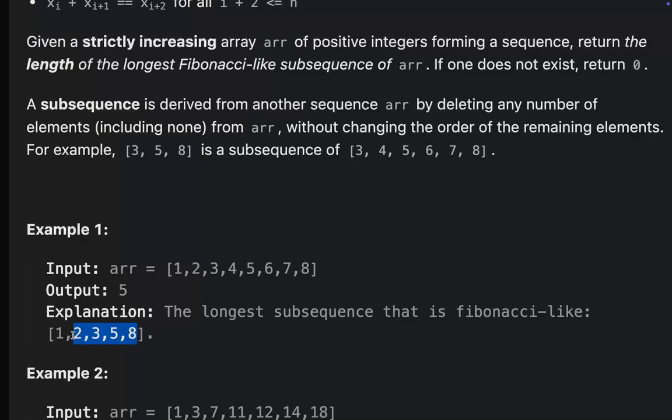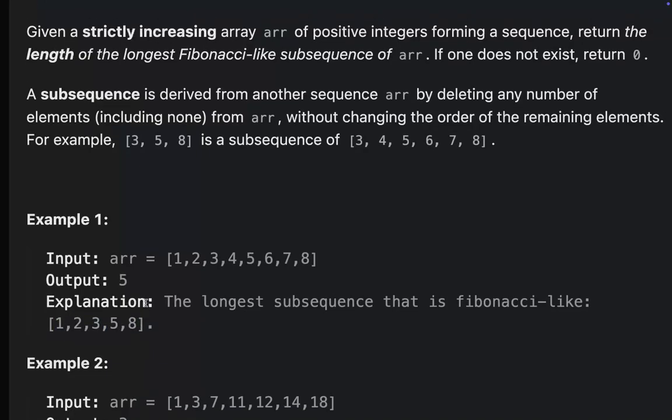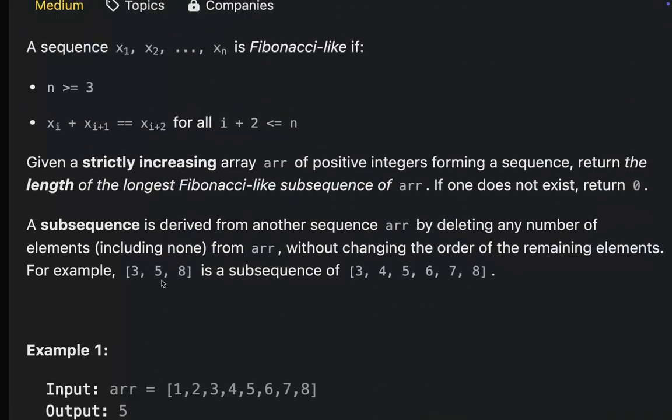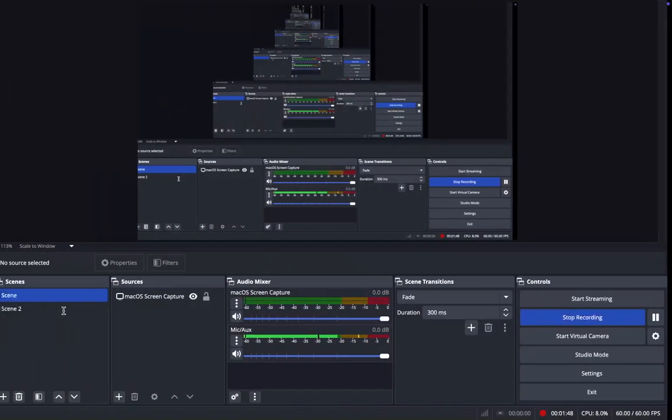This is the longest, and then the last two numbers' summation is 13, which is not there. So we will just stop here, and we have a total of 5 numbers. In the other array there are many possible answers, but all the possible answers have only length 3. So this is the question, and let's build the approach.